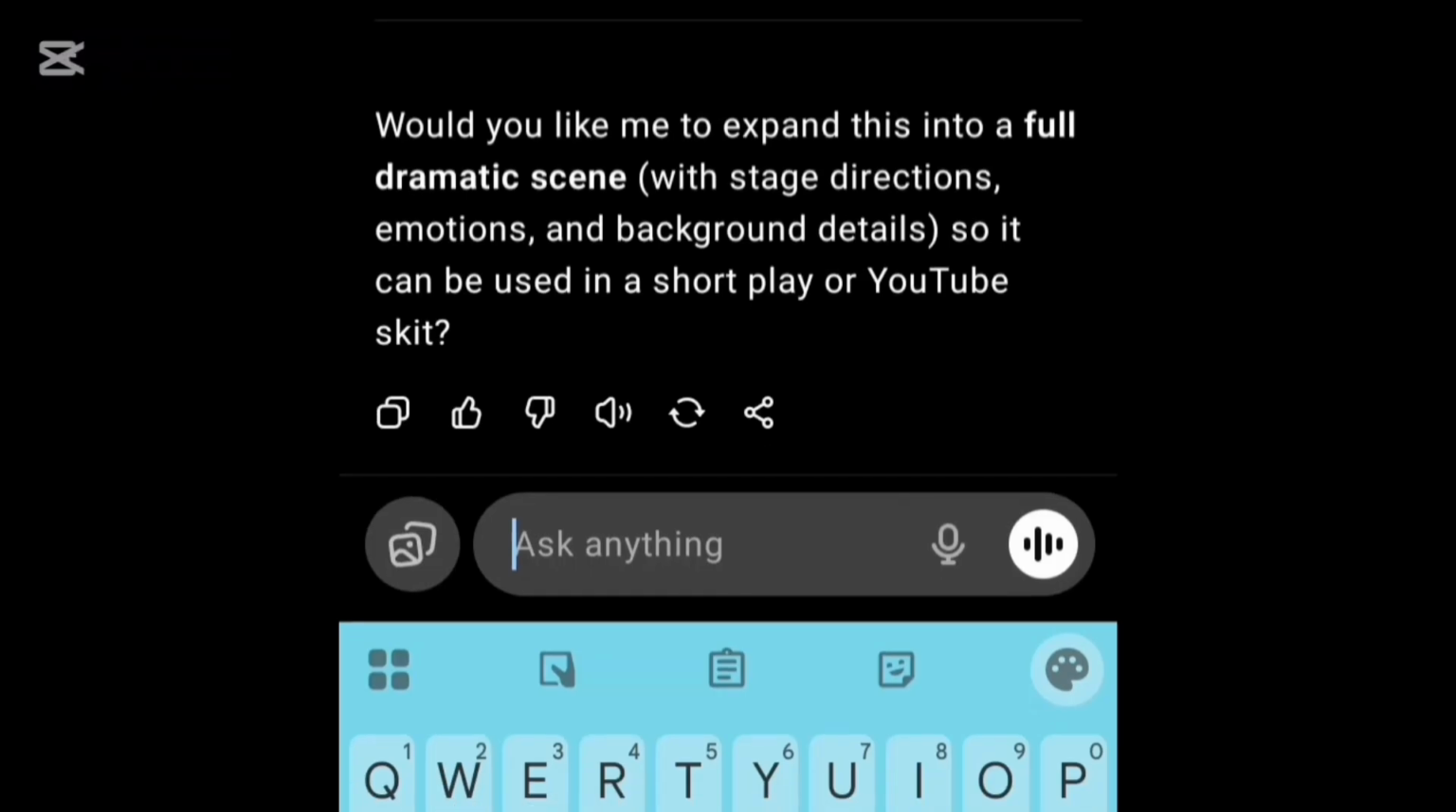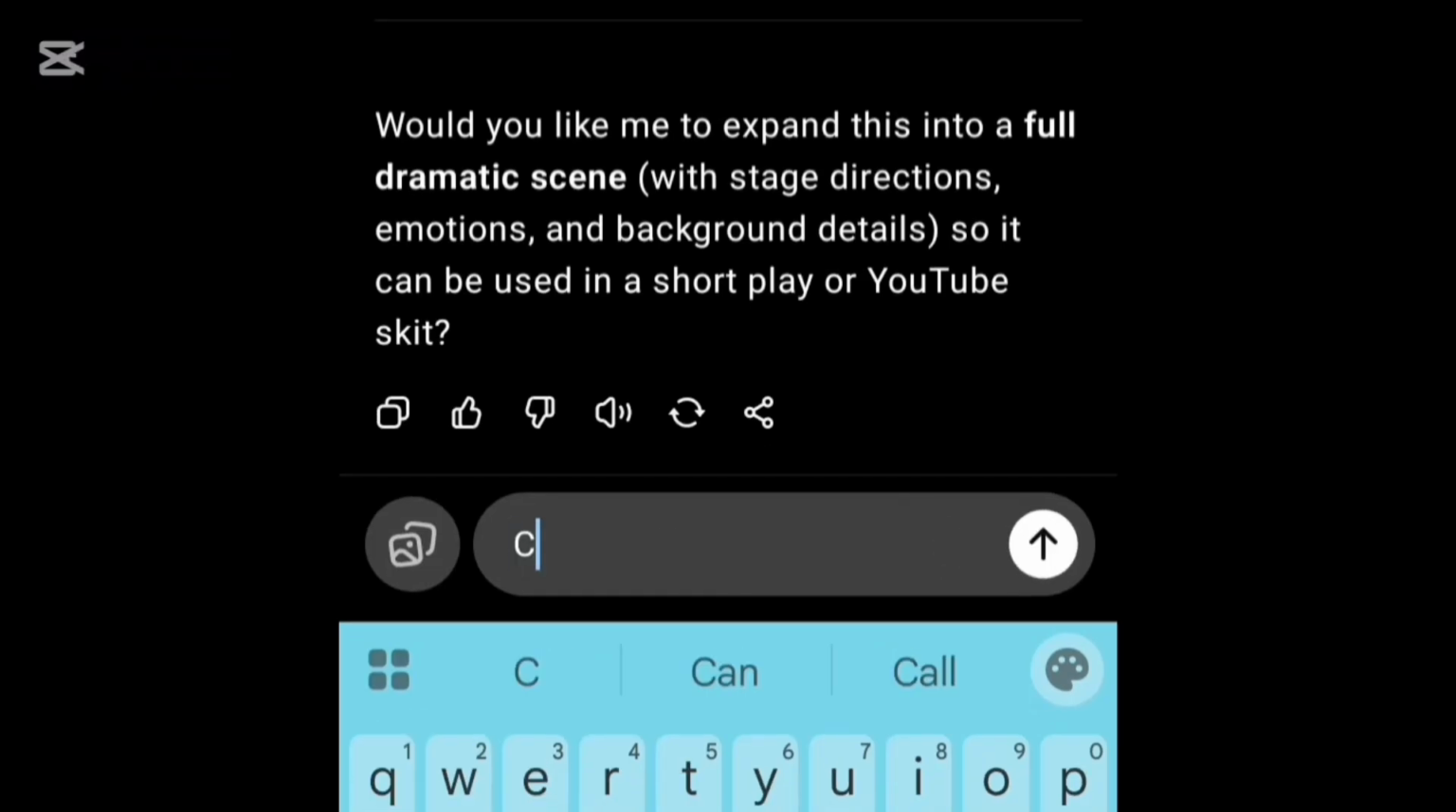So I'm just going to click on the ask anything box, and then I'm going to ask ChatGPT to describe the images for me, so that I can take it to the app where I'm going to generate this image.